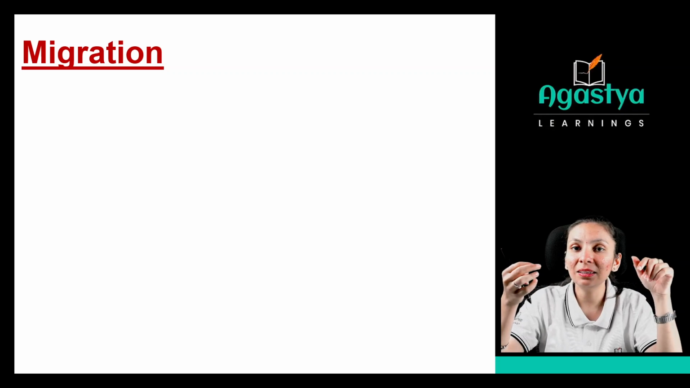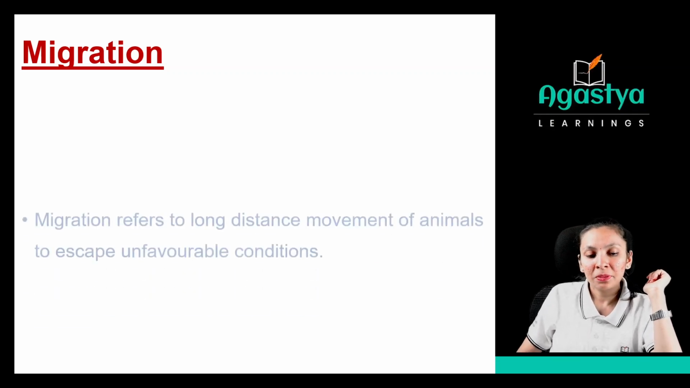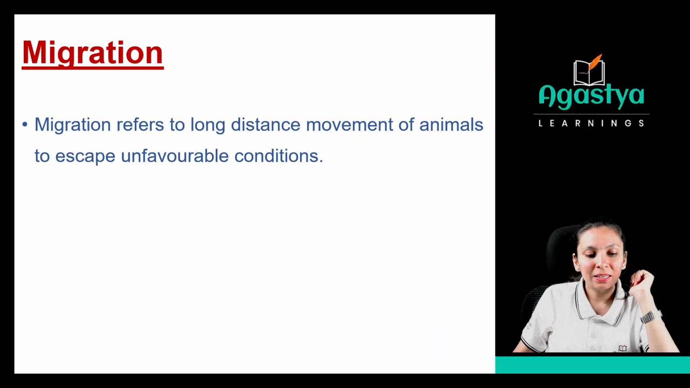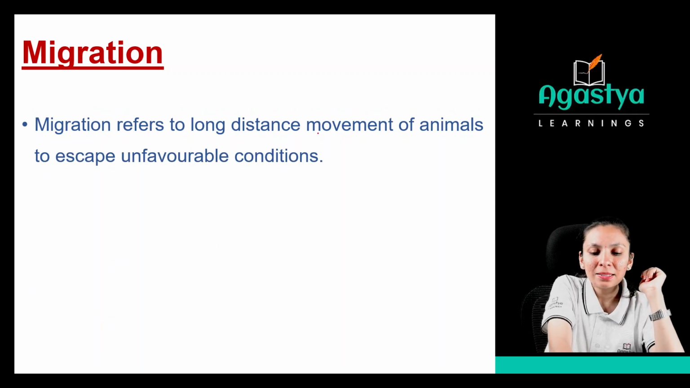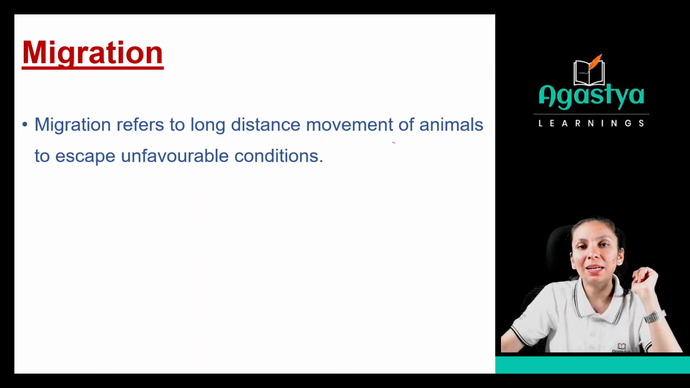So there is another feature that is called migration. In this session, we are going to learn something about migration as well as mimicry. So what do you mean by migration? That is the long distance movement of animals to escape unfavorable conditions.